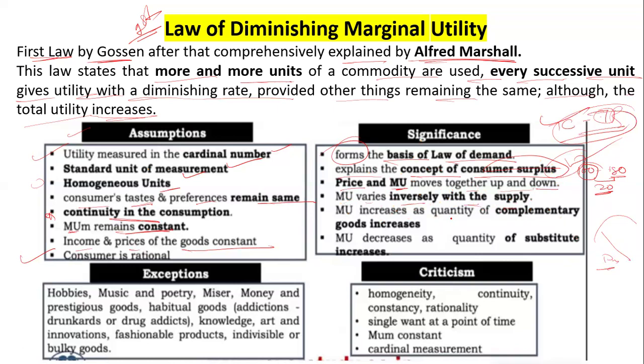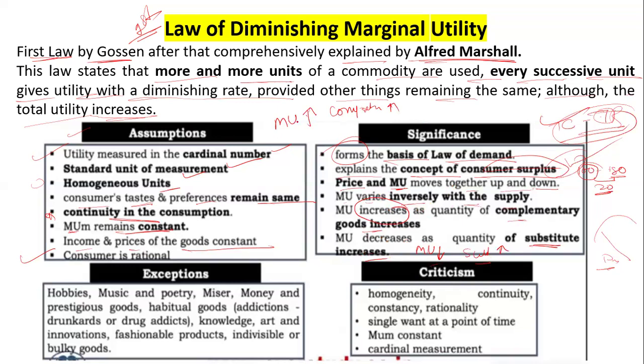Marginal utility increases as the quantity of complementary goods increases. Marginal utility decreases when the substitute goods increase.